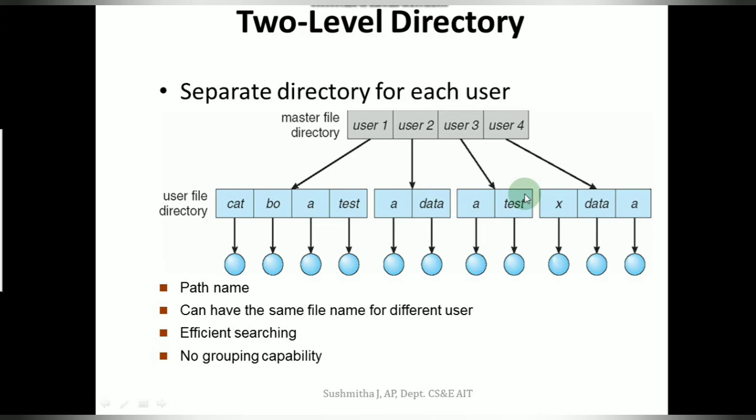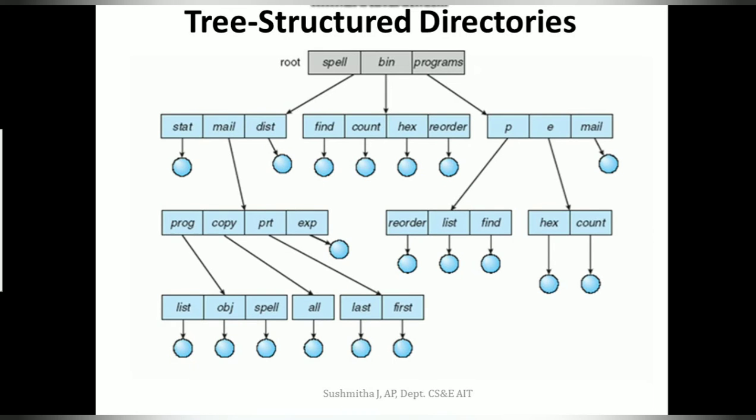Now let us look at the next structure, that is the tree structured directory. This is something that is commonly used, one of the regular directory structures that is used in Unix. So here we have the root directory and every file in a system has a unique path.